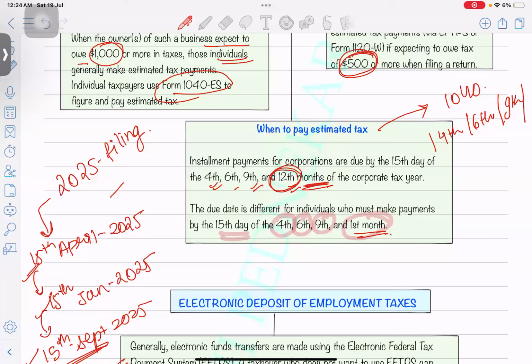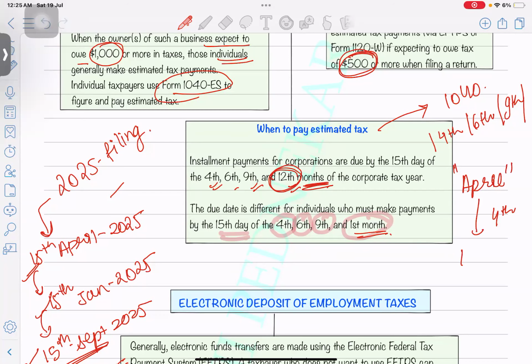Let's say the fiscal year is April to March. So your business is starting and the first month of your financial year is April. From here you have to check the fourth month. So that will be August.